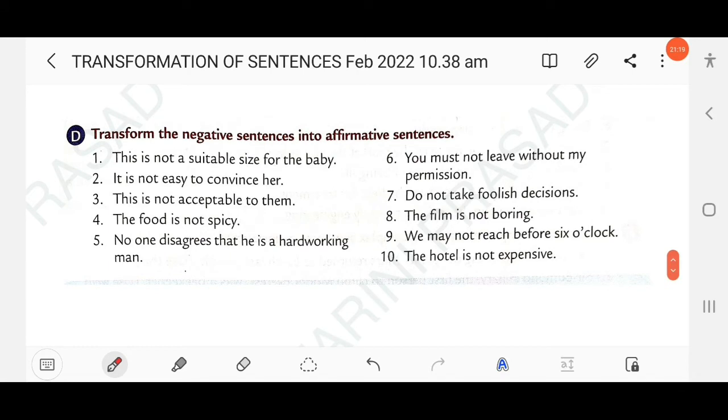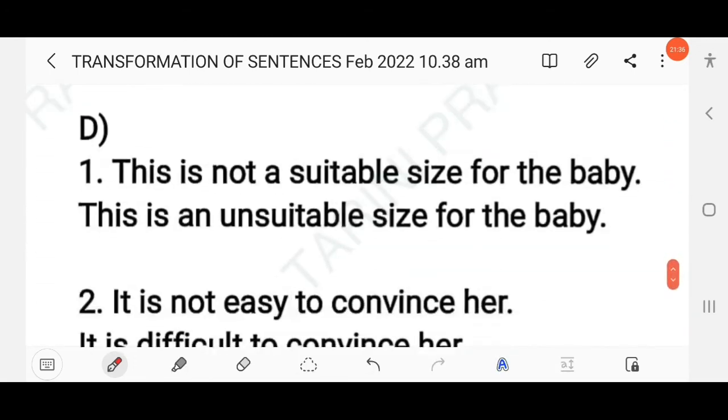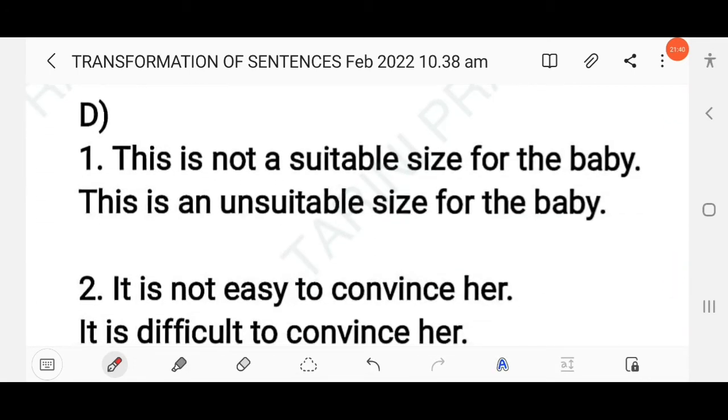Then next here, transform the negative sentences into affirmative sentences, right? Without changing the meaning of the sentence. This is not a suitable size for the baby. That means unfit size. Not a suitable means yes. So you know all the sentences here are given in negative. You have to change into affirmative without changing the meaning of the sentence, right? Not a suitable means unfit, we can say here. Okay, unsuitable. This is an unsuitable size for the baby.